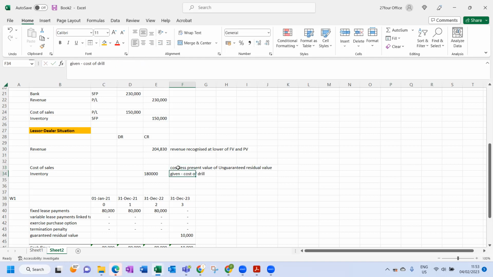In this question, there's no unguaranteed residual value. So this is going to be 180 cost price minus 0, because there's no unguaranteed residual value. Okay, you happy with that? Okay, yes.